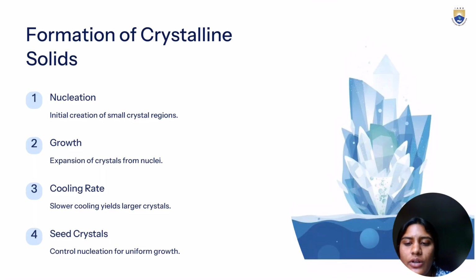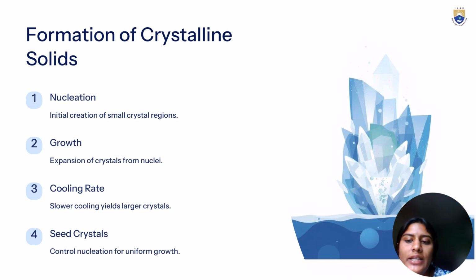Formation of crystalline solids. Crystals form through a multi-step process which is nucleation, growth, cooling rate, and seed crystals. Nucleation: tiny regions where atoms start to organize into a pattern. Nucleation is nothing but organization of atoms in a pattern. Growth: these regions expand as more atoms join the structure. So when more atoms come and join a specific structure, this region starts to expand and grow.